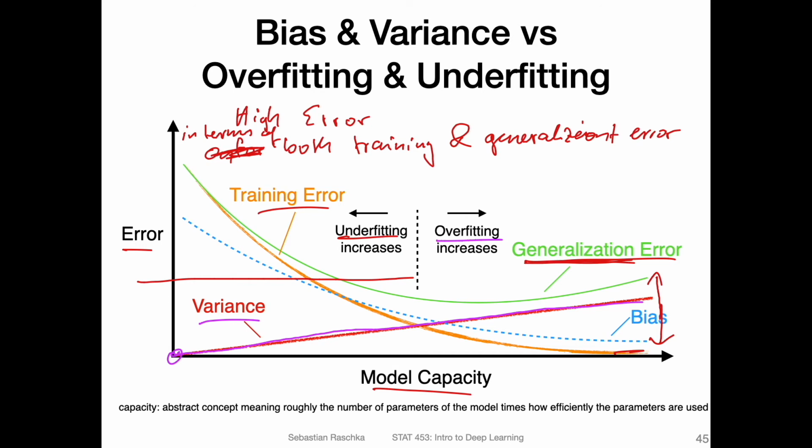Similarly, with bias, a model that is too simple usually has a high bias because it can't fit the data too well. It will always do very simple predictions that are always very similar. It's not complex enough to fit the data. And you can see, as you increase the capacity, bias goes down. So a high bias model is usually related to underfitting.